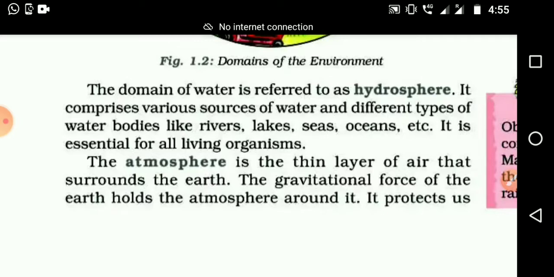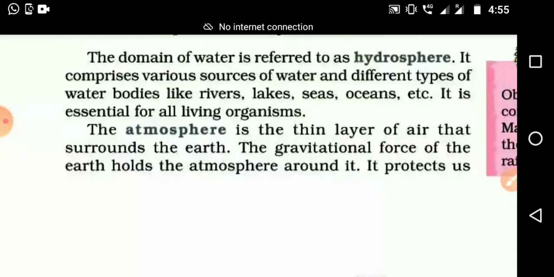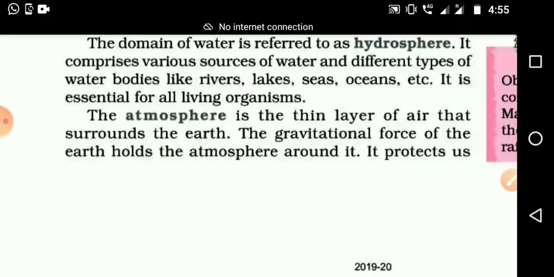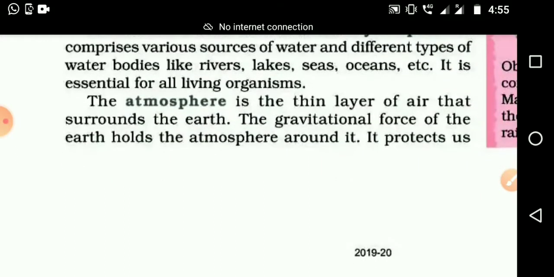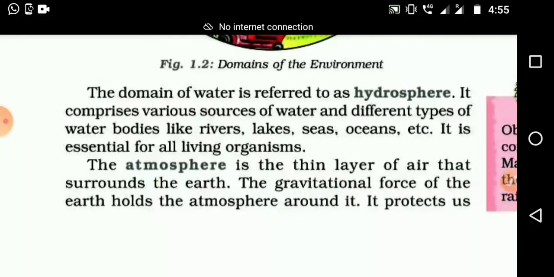It comprises various sources of water and different types of water bodies like rivers, lakes, seas, oceans, etc. It is essential for all living organisms.